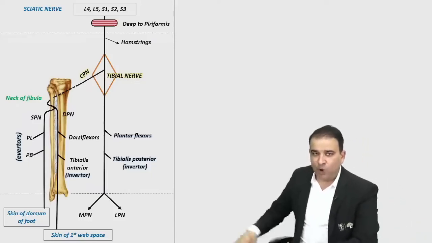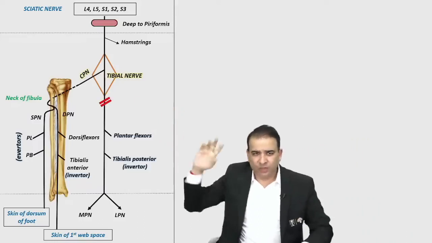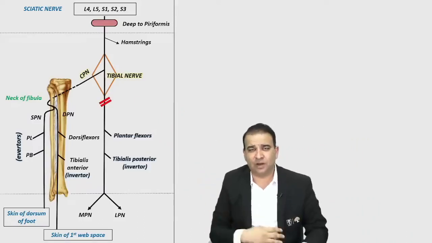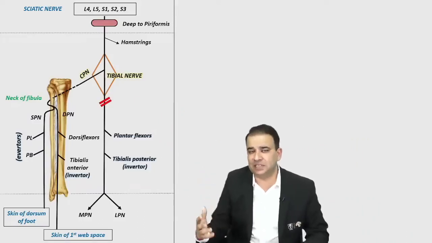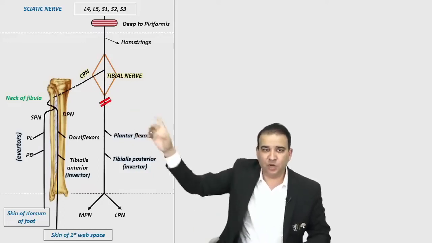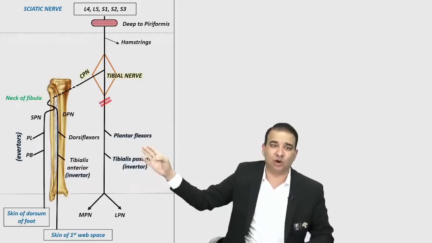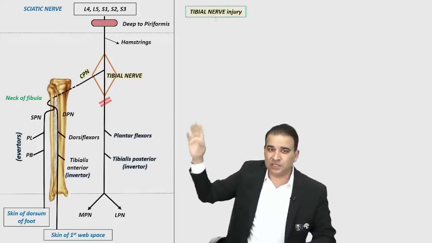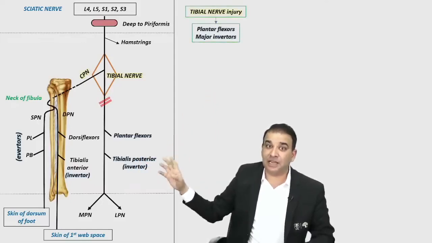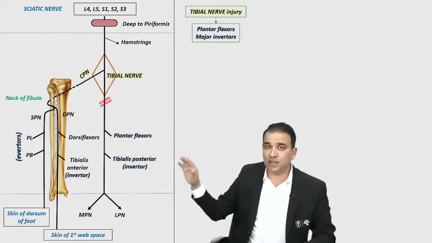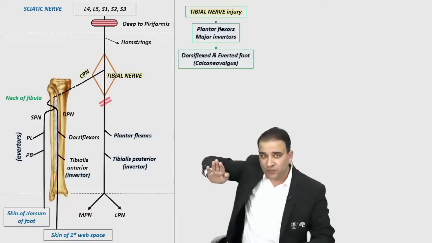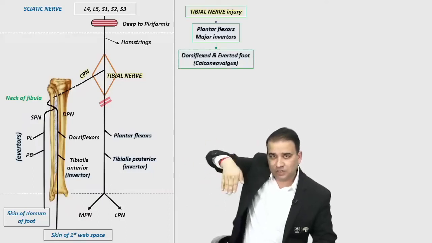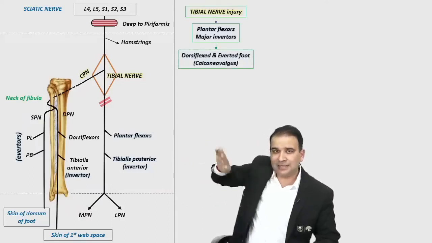Okay, now tibial nerve, guys. If the tibial nerve is injured, not a very common site of an individual tibial nerve injury, but let's say if the tibial nerve is injured, in case of tibial nerve injury, obviously which muscles are gone? The plantar flexors are gone here. So in case of tibial nerve injury, obviously the plantar flexors are gone, and the major inverters are also affected here, and that's why the foot will come into what position? It will come into dorsiflexed position and everted foot. Dorsiflexed and everted foot here, and that is a calcaneovalgus.